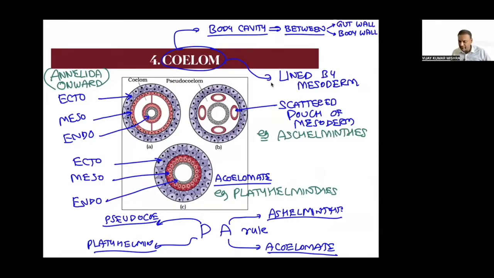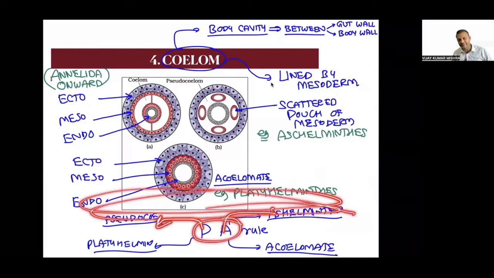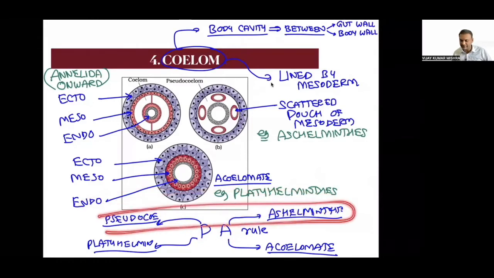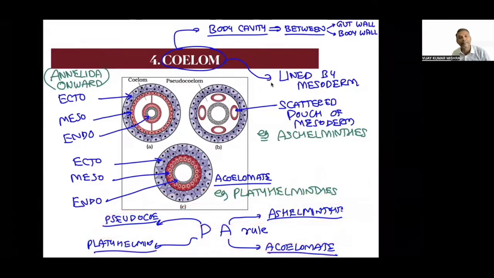So you can see the PA rule: P means pseudocoelom, and it is seen in the case of Aschelminthes. So these two are connected. And P means Platyhelminthes and A means acoelomate. So acoelomate is connected with the Platyhelminthes. So I think this concept is also very clear.